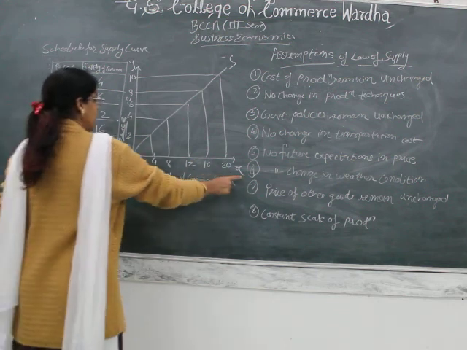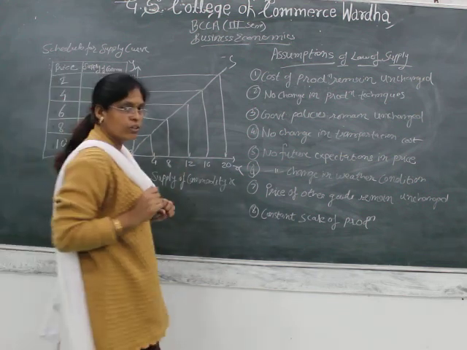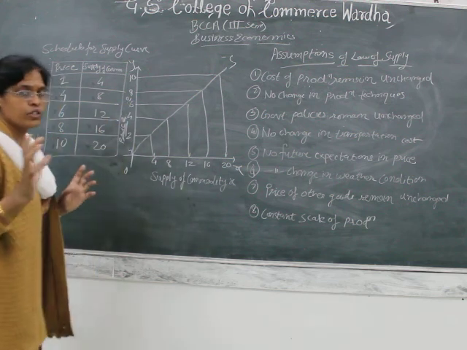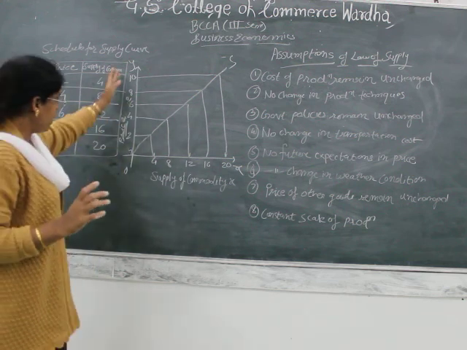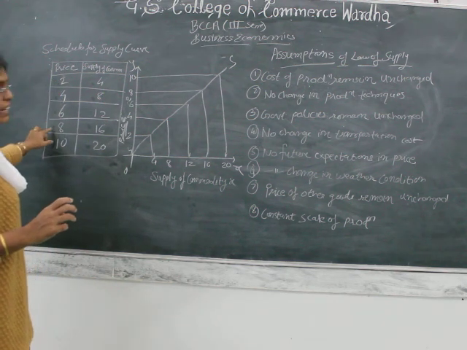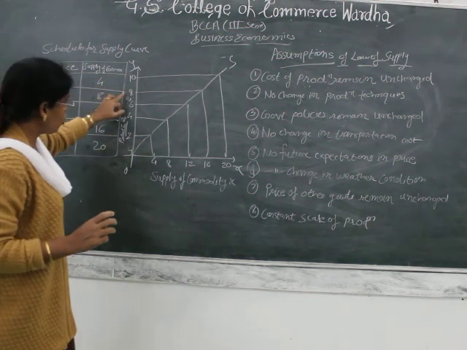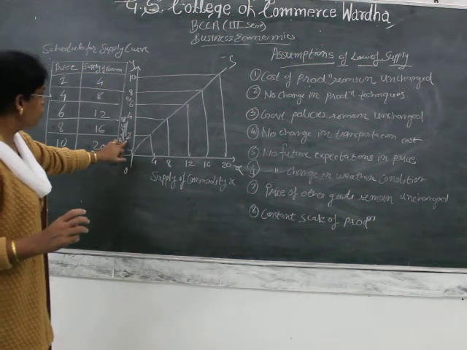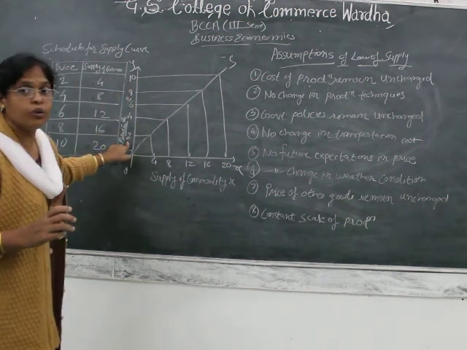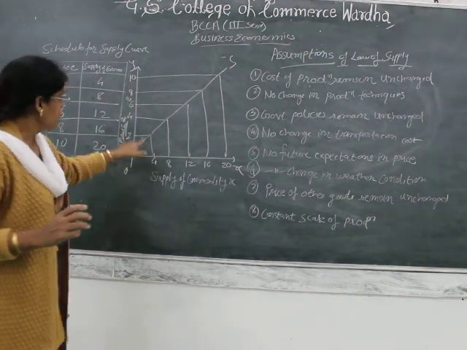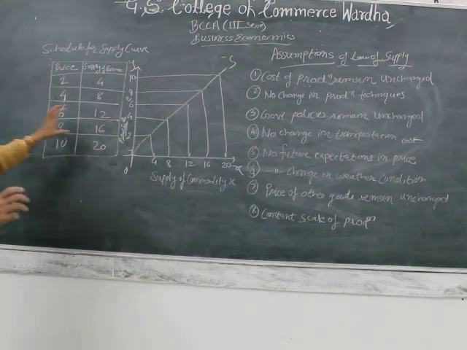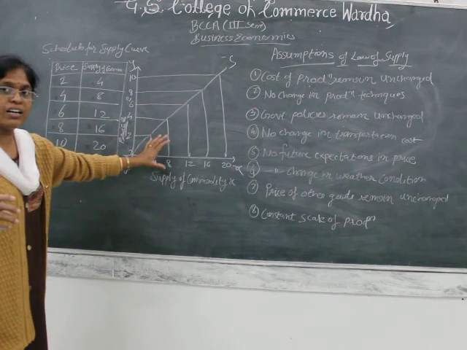So here on the x-axis we have taken the supply of commodity X, and on the y-axis we have taken the price of the commodity. In the schedule we have taken prices 2, 4, 6, 8, 10. The same we have drawn here on the y-axis: 2, 4, 6, 8, 10. When the price is 2, the supply is 4. When the price is rupees 4, the supply is 8. The same schedule is drawn here with the help of the curve.